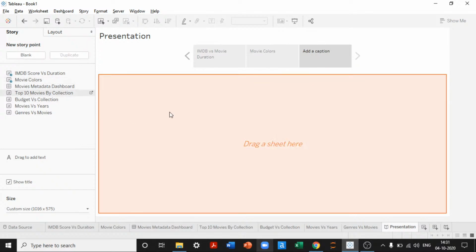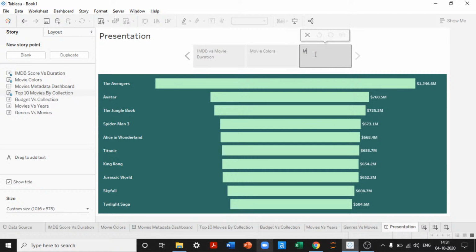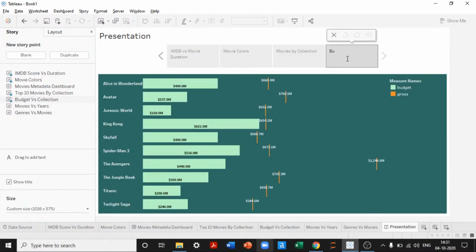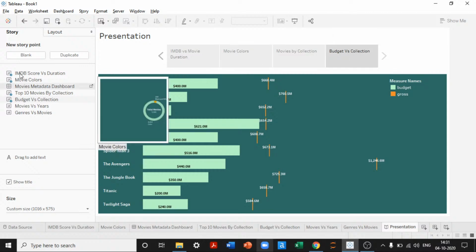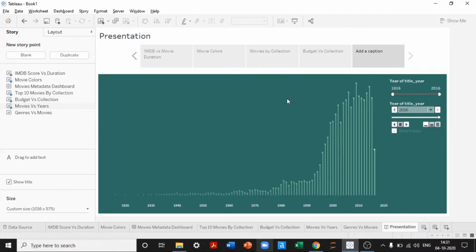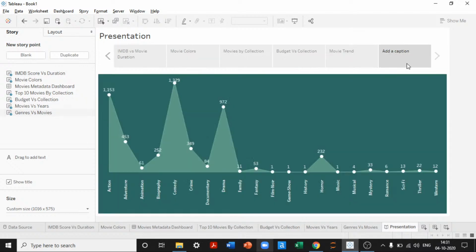I will add this chart, which is movies by collection. I'll create another slide where I will drag and drop budget versus collection. There is nothing in terms of formatting in story. As I said, it's a very basic representation of your PowerPoint presentation. Then finally, I will add the genres versus modes.